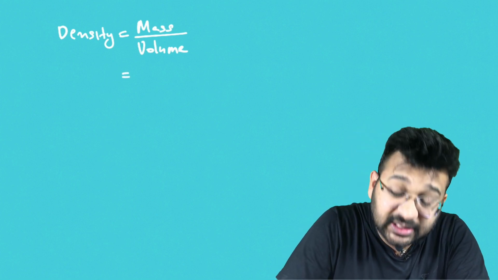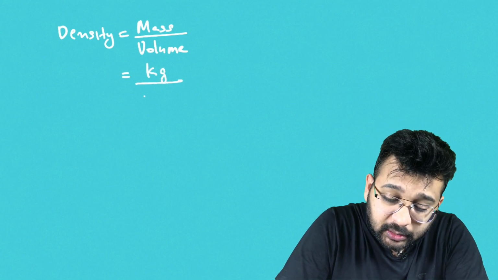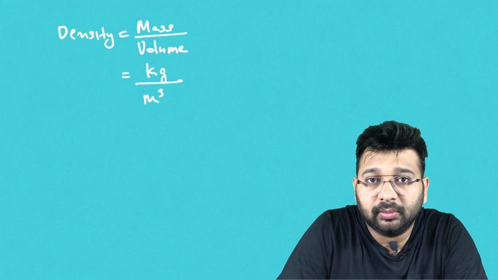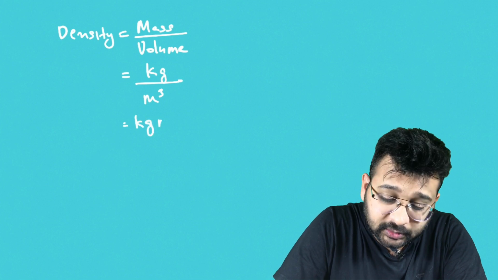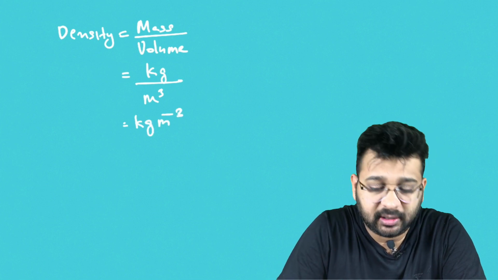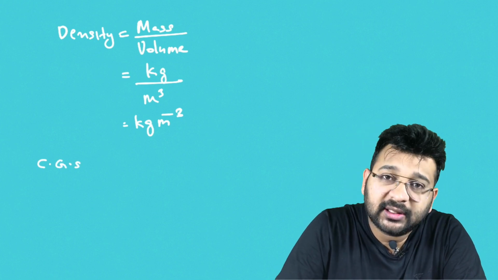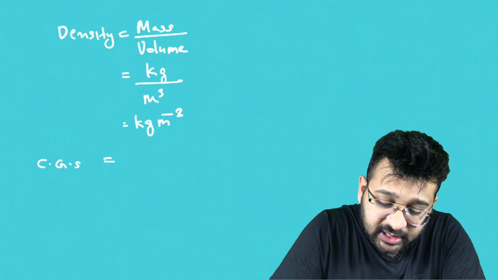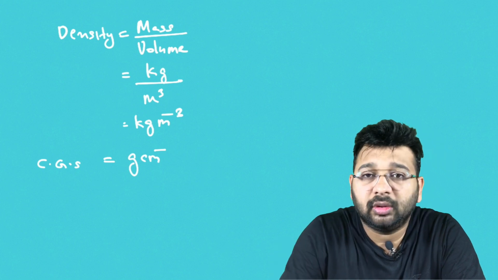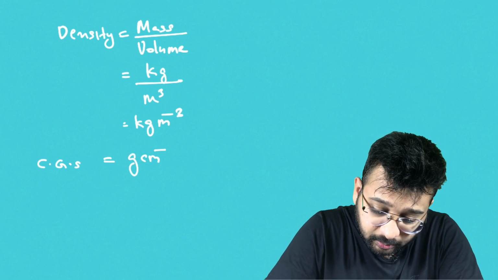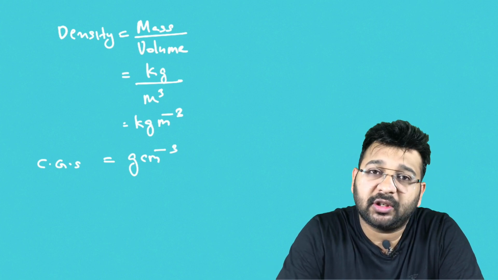The SI unit, system international unit, of mass is kilogram and of volume is meter cube. So the SI unit of density will be kilogram meter raised to minus 3. At the same time, the CGS unit, centimeter gram second, of density will be gram centimeter raised to minus 3. This is the CGS unit and SI unit of density.